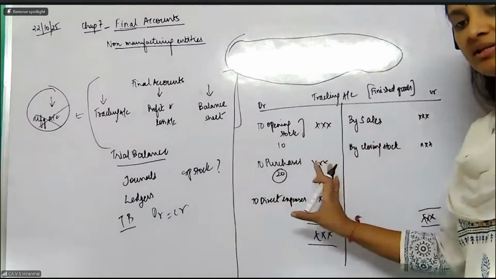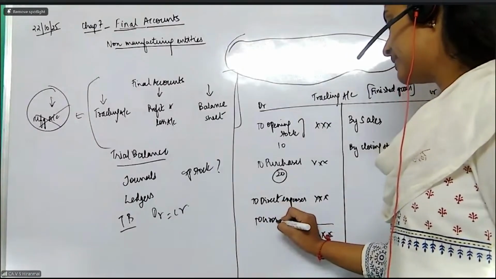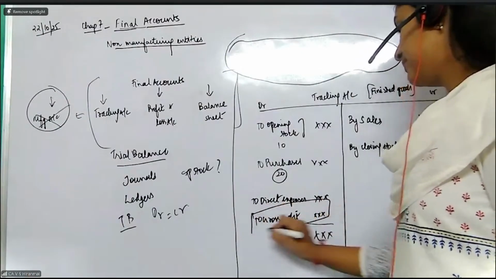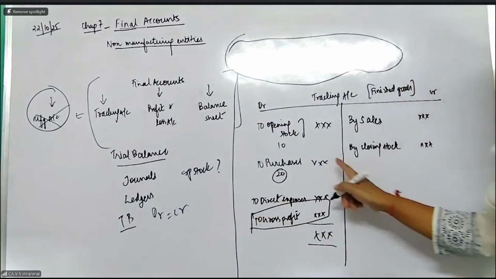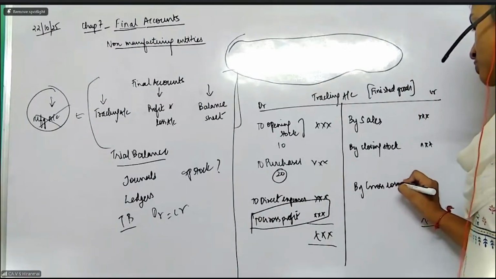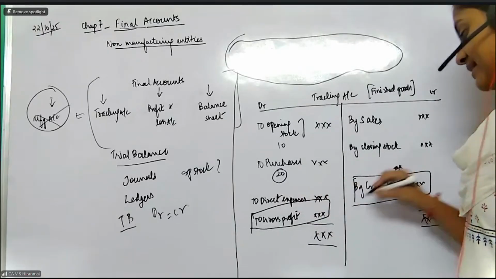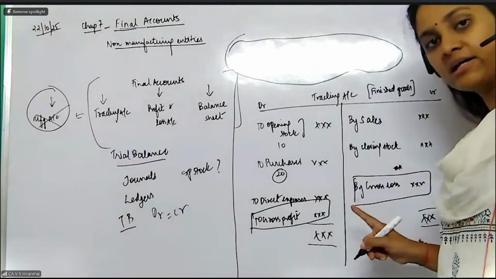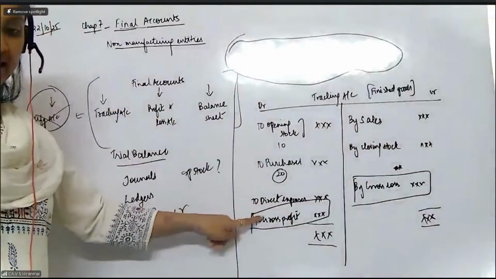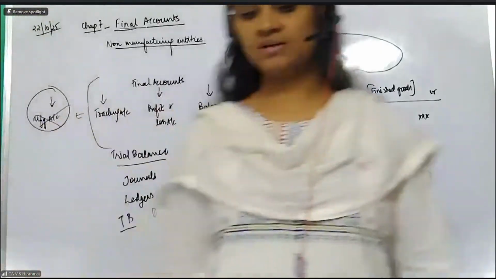Madam, I have posted everything, madam. Now what will be the balancing figure? The balancing figure, if it comes on the debit side, is called the gross profit. No, madam, I am getting the balancing figure on this side, madam. Then it will be called gross loss. Either or. Either you will have gross profit or gross loss. You can't get both profit and loss at one particular time. So in the trading account, you will have the gross profit or gross loss as your final figure. Clear everybody with this particular thing?